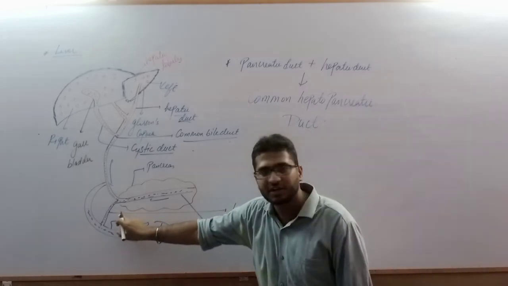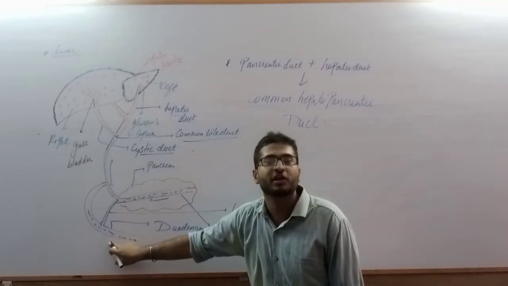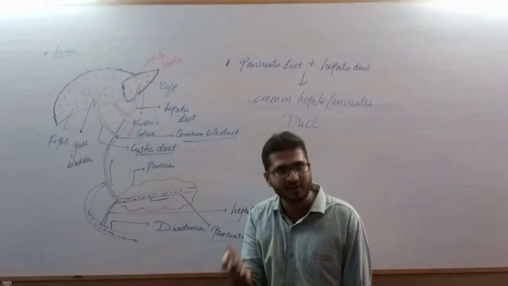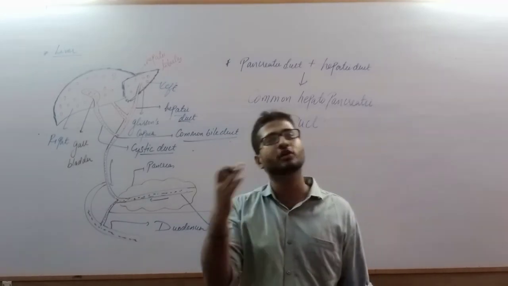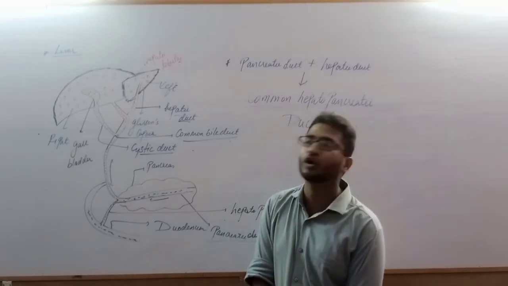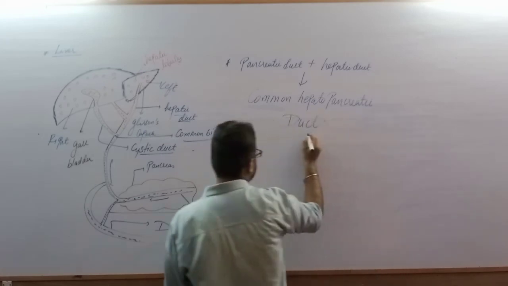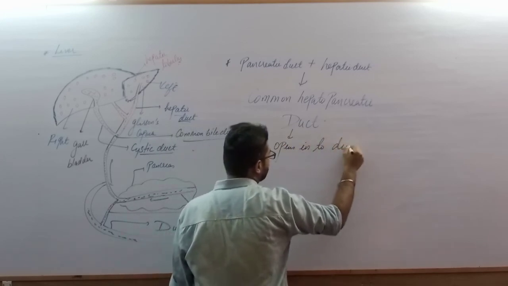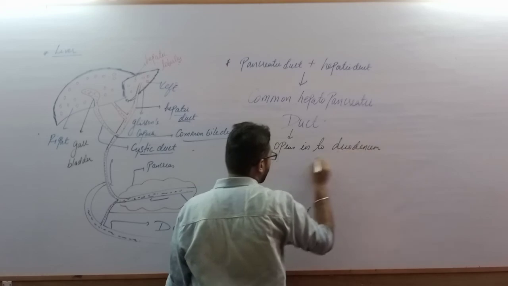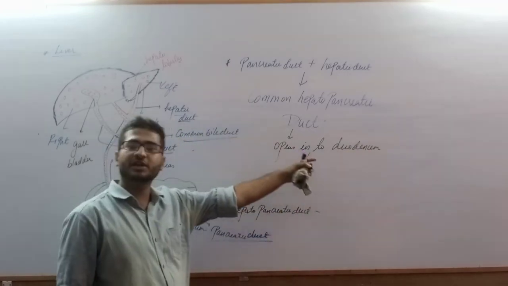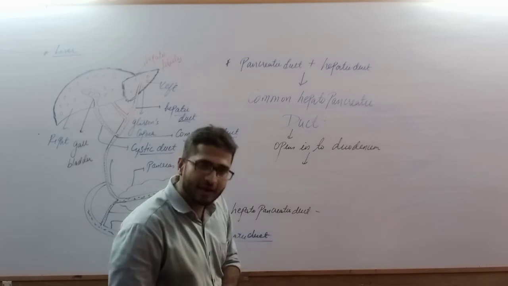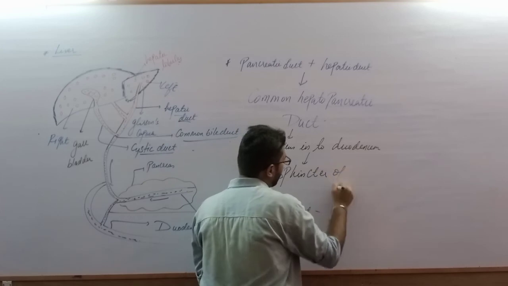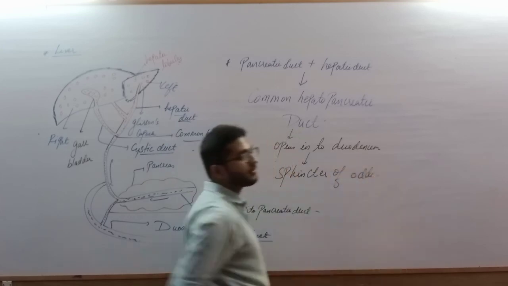This common hepatopancreatic duct opens where? In the duodenum. Now we know that an opening is always guarded by a sphincter. That sphincter is a circular muscle. The sphincter is named the sphincter of Oddi. So the common hepatopancreatic duct opens into the duodenum, and this opening into the duodenum is guarded by a sphincter. That sphincter is called the sphincter of Oddi. O-double-D. Clear?